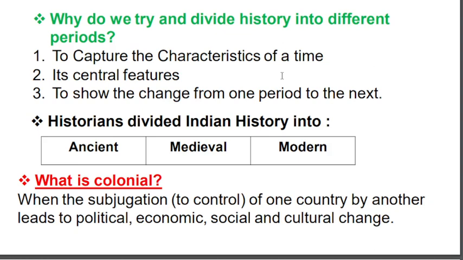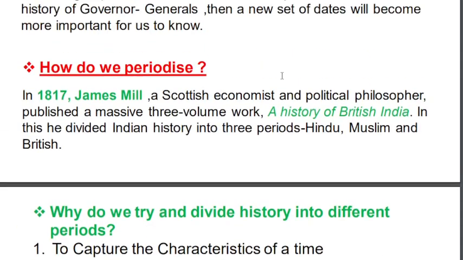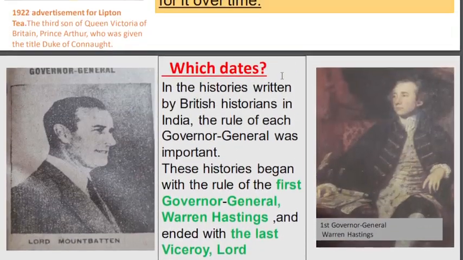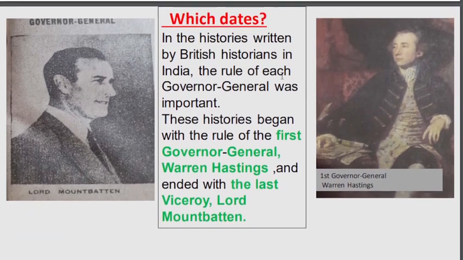In modern history, the Britishers will come. We will read about Britishers in modern history. In this chapter we are going to read about some important dates.